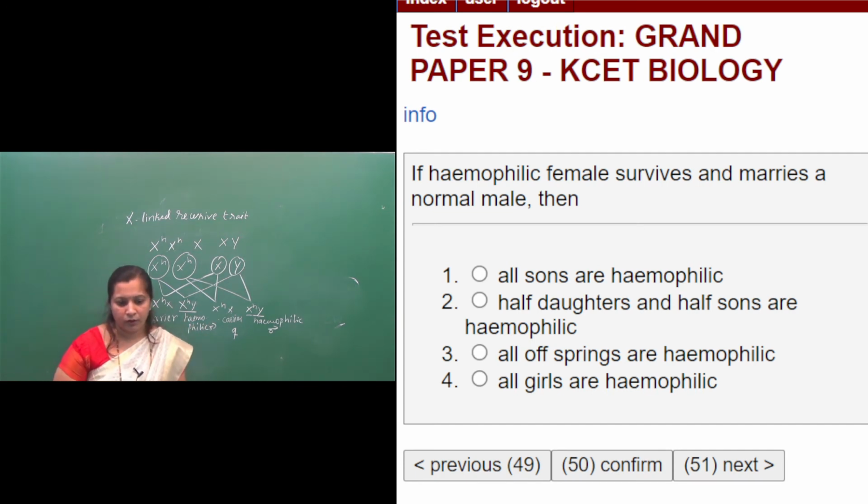All the daughters are carriers. Got it? So the right option here is that all sons are hemophilic. Got it? Then what is the correct option? The first one is the correct option. Then the next question.